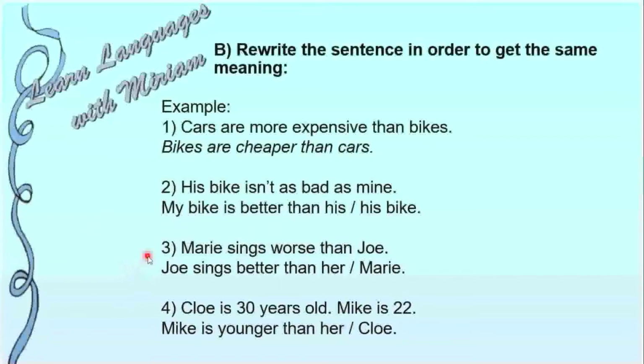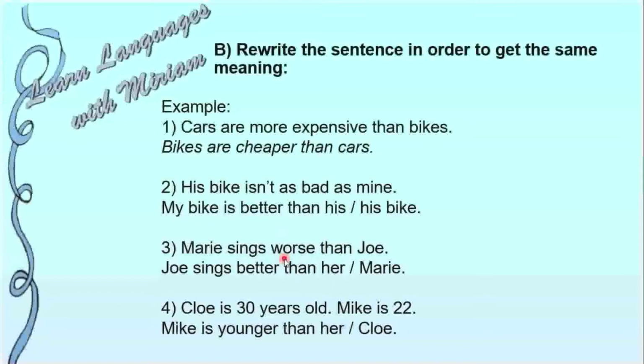Next, Mary sings worse than Joe. If Mary sings worse than Joe, the contrary will be that Joe sings what? The contrary, better than her or than Mary. Why better? Because worse is from bad, right? This is an irregular adjective. So bad, the comparative is worse.